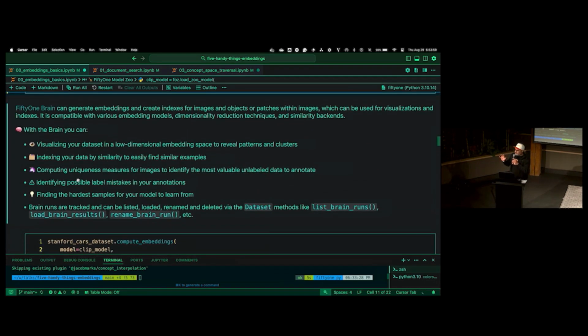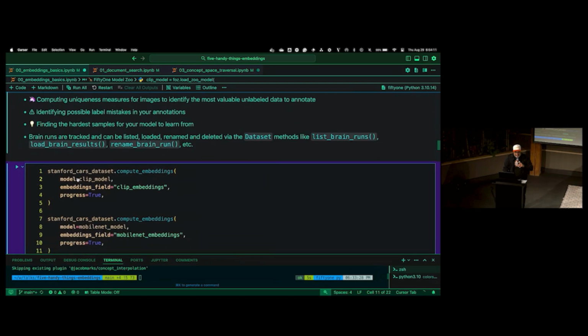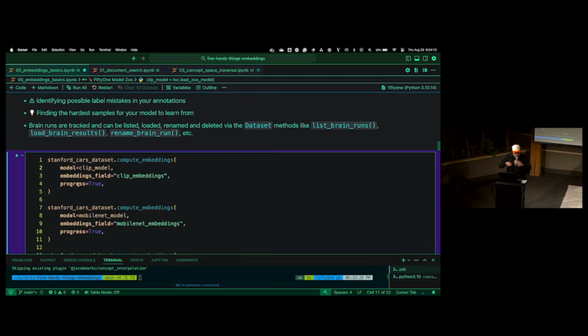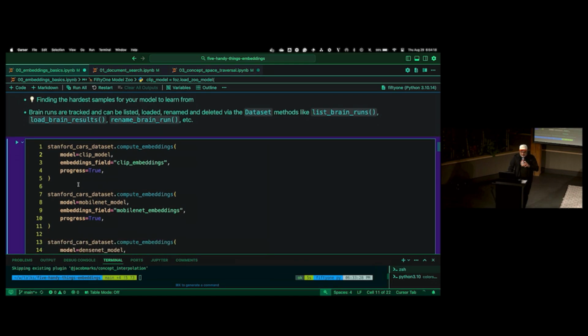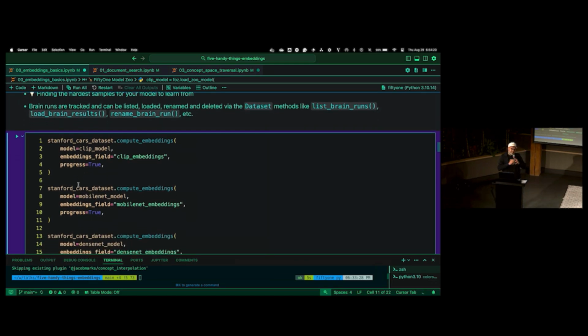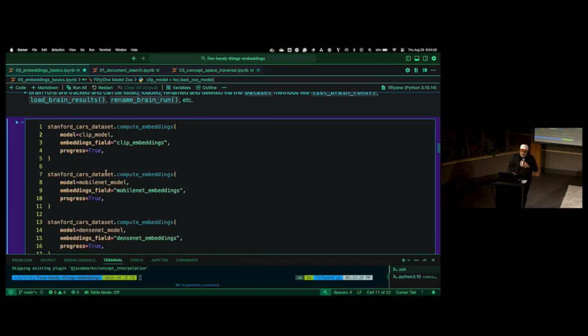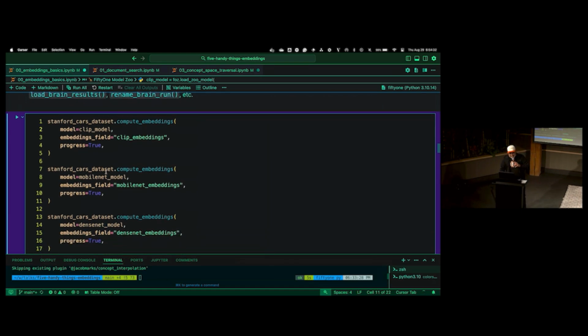When you do pip install FiftyOne, I'm going to say that at least 51 times during this presentation, you get access to this awesome tool called FiftyOne Brain, and it allows you to do some really interesting things. We'll get to a few of them in this notebook, but to compute embeddings is a simple one-line call. We just take our dataset object, call compute embeddings, specify what model we want, and where in the dataset object we want to store those embeddings. So I'm computing embeddings here for CLIP, MobileNet, and DenseNet.